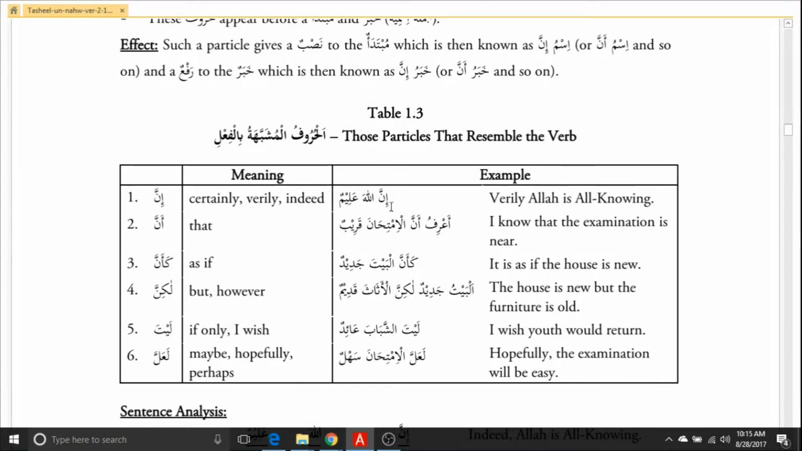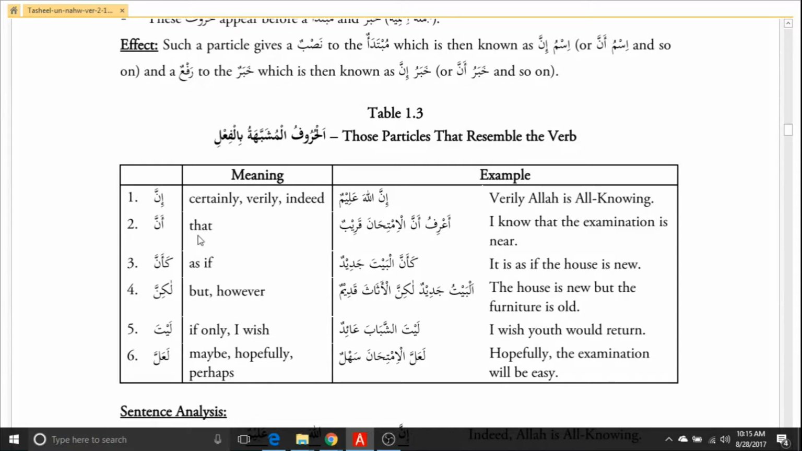So again, Allah is becoming the ism of inna, and alim is becoming the khabar of inna. So inna Allaha alimun. And anna is the same thing. This is like inna. But one difference is that inna comes in the beginning of a sentence, and anna comes in the middle of a sentence. So if it is in the middle of a sentence, it will be anna. And if it is in the beginning of a sentence, it will be inna.